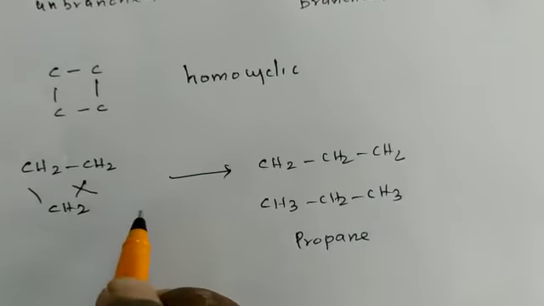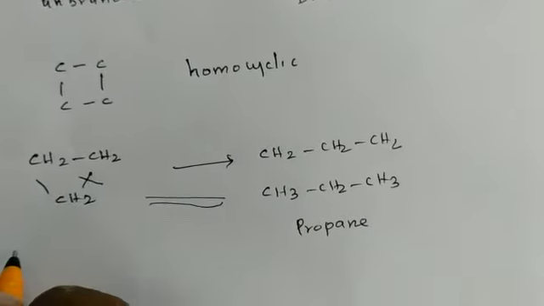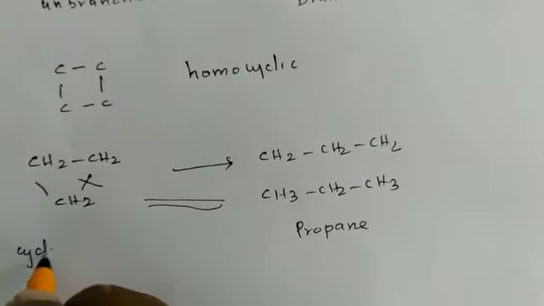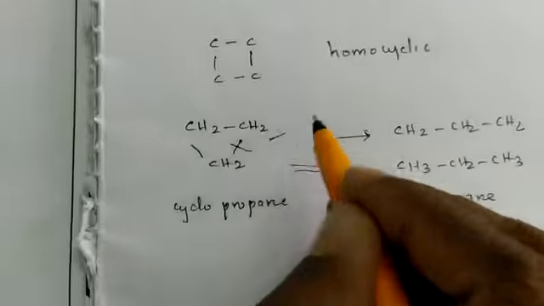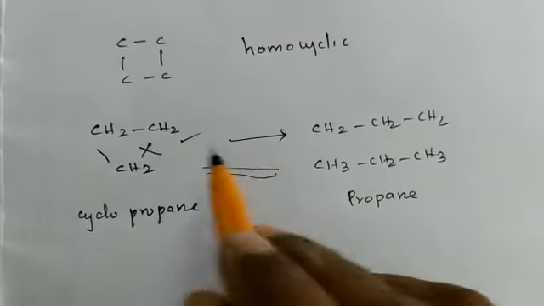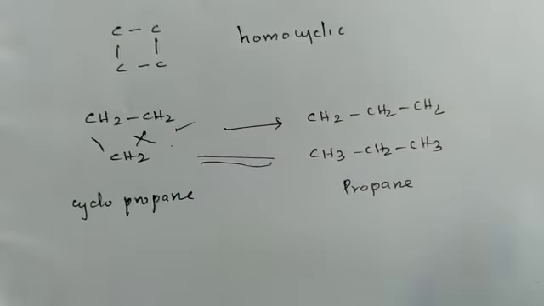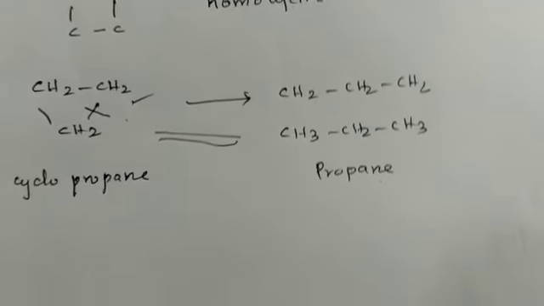The chemical properties of these two are almost similar. So we can call it cyclopropane. That means a cyclic compound which has the characters of aliphatic compounds is called alicyclic compounds or aliphatic cyclic compounds.